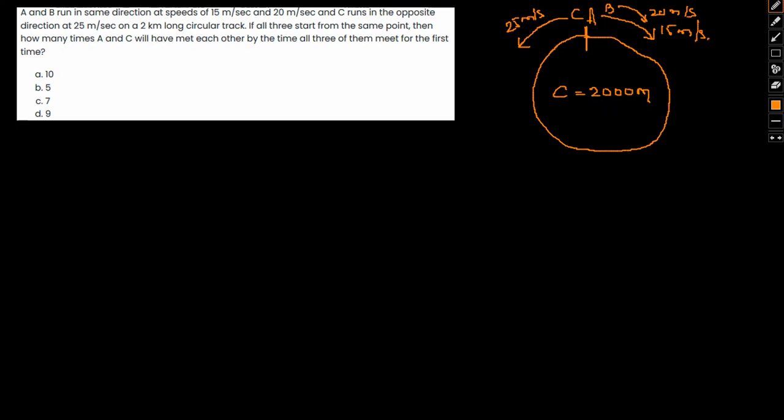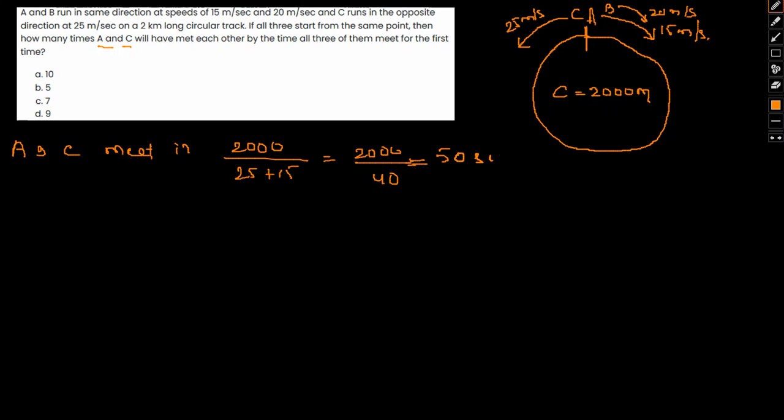Now if we consider all of these cases, how many times do A and C meet by the time all three of them meet? So A and C meet in, the length being 2000, and since they are running in opposite directions, that is 25 plus 15, that is 2000 by 40. So A and C meet every 50 seconds.